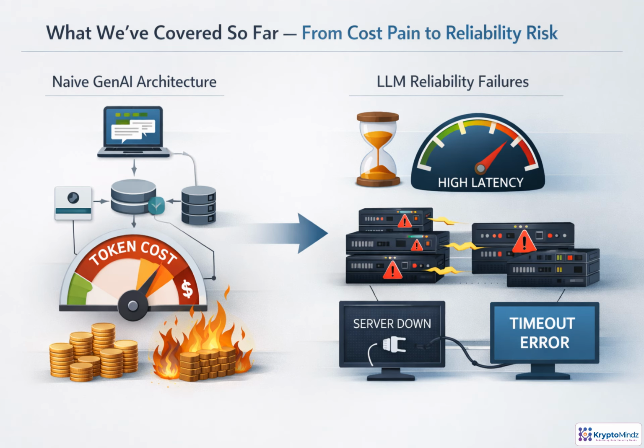We've already seen two production failure modes: prototype architectures that become brittle under real traffic, and token usage that quietly destroys margins. Now we shift from cost pain to reliability risk. Even when prompts and economics look acceptable, slow or unavailable LLM calls can trigger timeouts, retries, cascading failures, and a poor user experience.